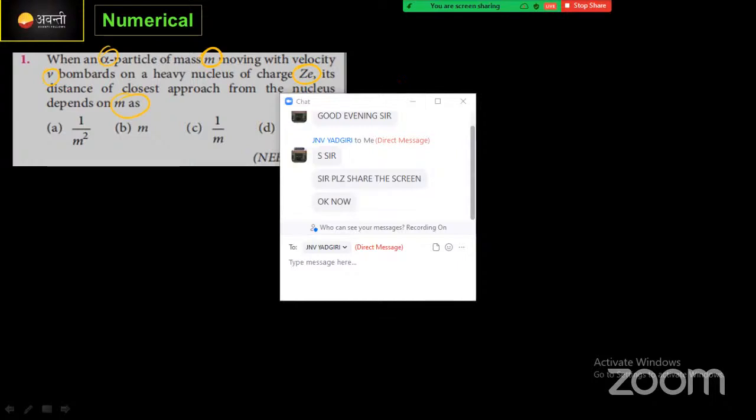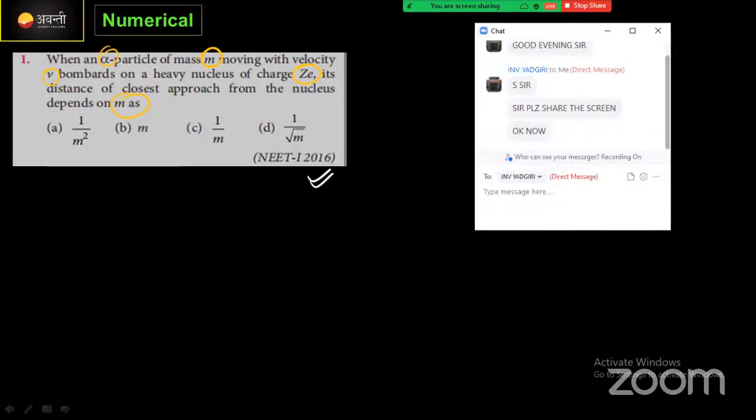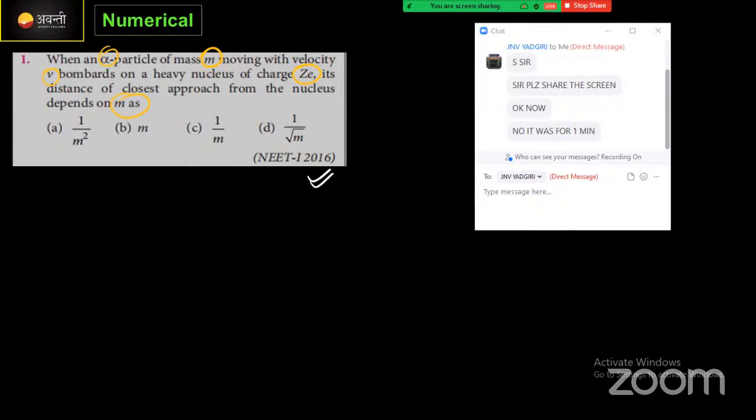Okay, try to give the answer for this question quickly. I will explain once again. The alpha particle is there, of mass m, moving with some velocity. Actually, it is moving towards a heavy nucleus of charge Ze.